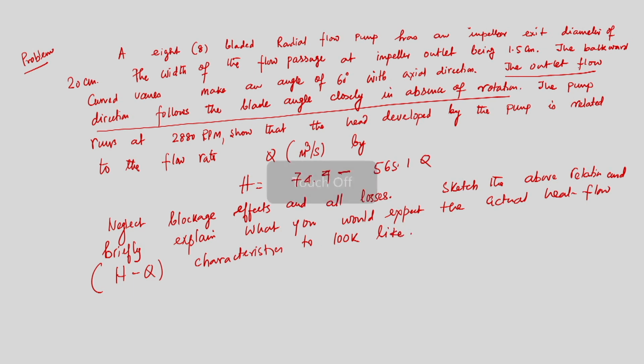So, this is the problem we need to solve. This is a problem only on the slip. I would like to discuss this problem because we need to understand, if the slip is really there, then what would be the actual head. We have understood the mechanism of slip in pump operation, and because of this slip there is a deviation between the energy transfer predicted by Euler's equation and the real case.